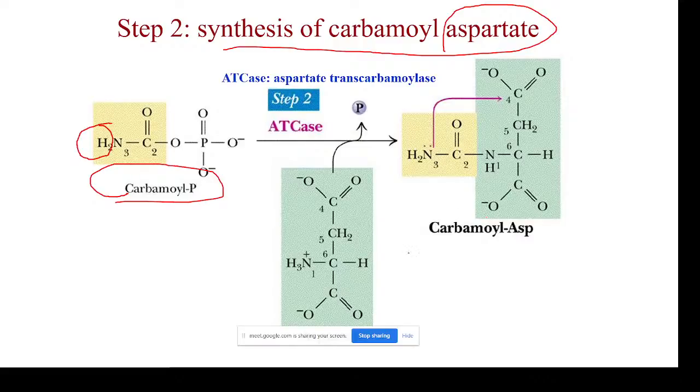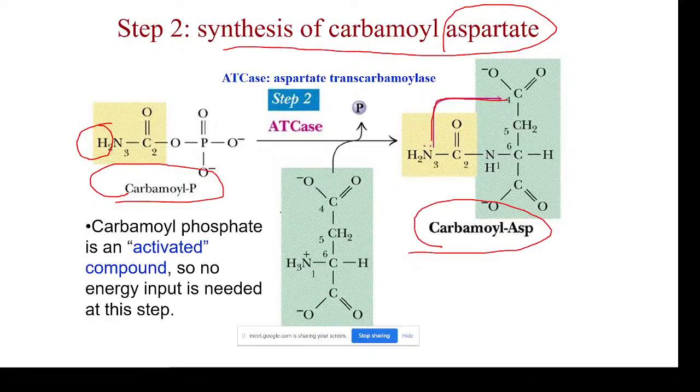That is converted to carbamoyl aspartate. Carbamoyl phosphate is an activated compound, so energy is not required for this step. The aspartate transcarbamylase enzyme catalyzes this reaction.